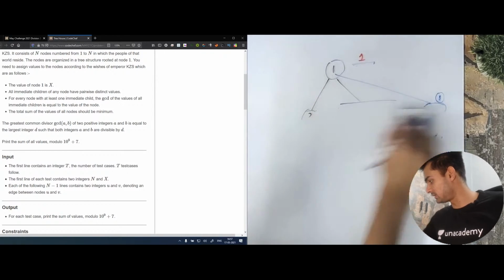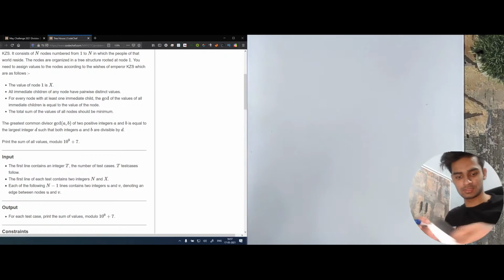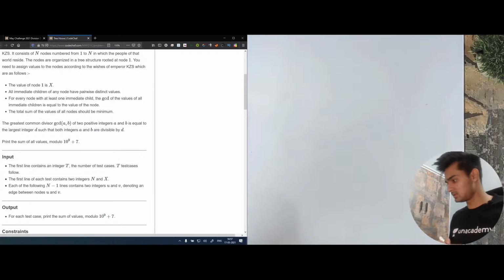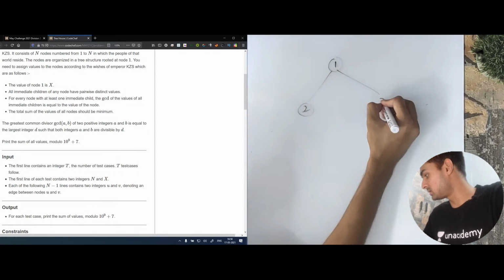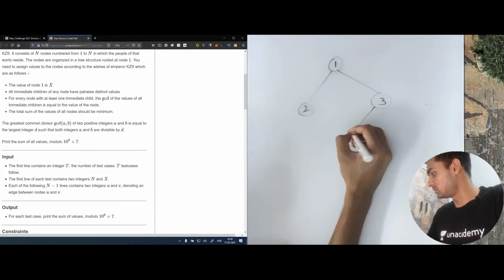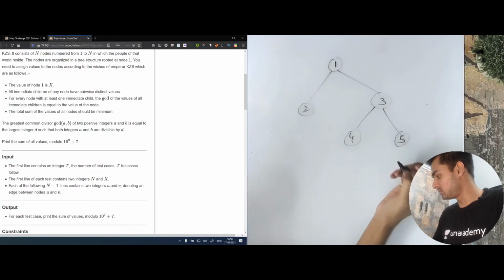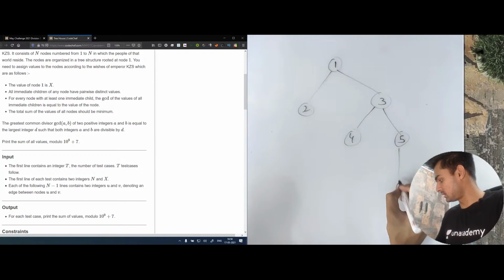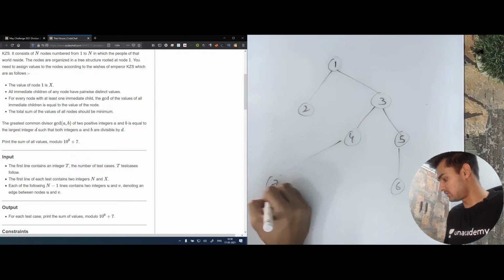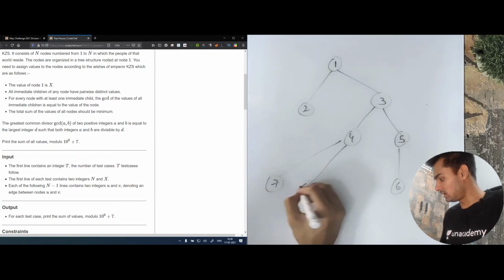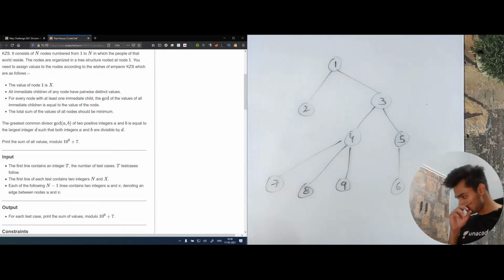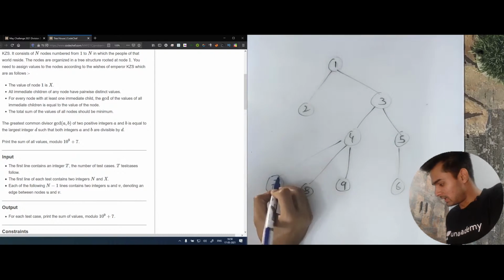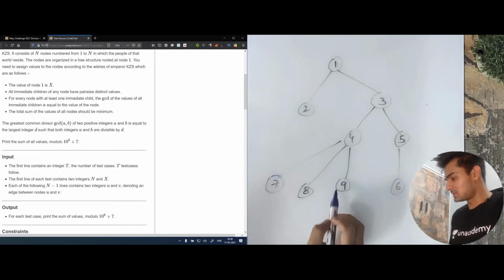Let me make another tree which has many values. So let's say we have a root, then this is 2, this is 3, this is 4, this is 5, this is 6, and let's say this is 7, 8 and 9. Okay. Now we know that this child has the maximum number of nodes.